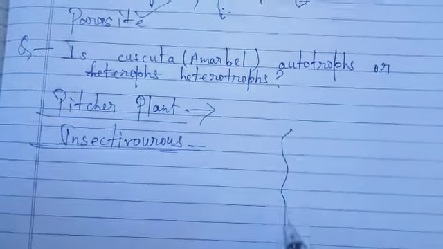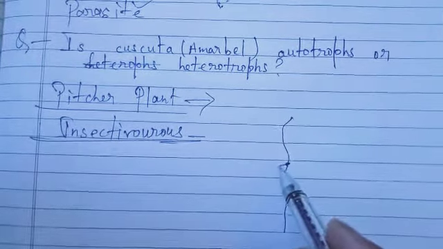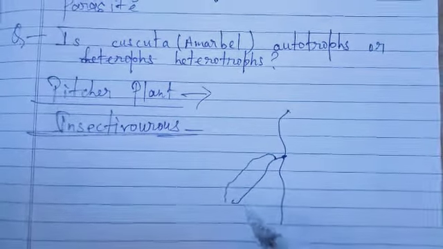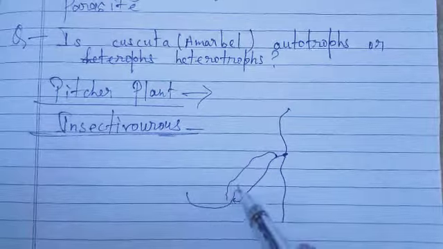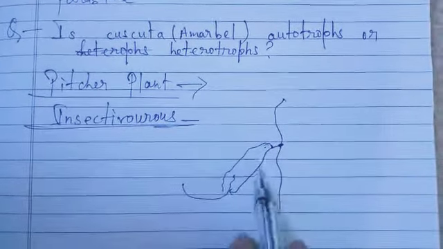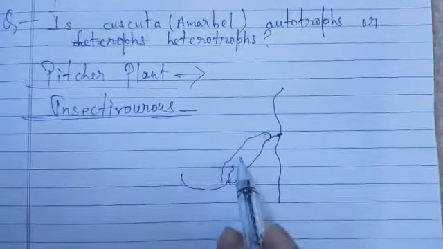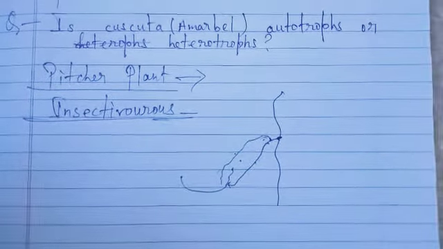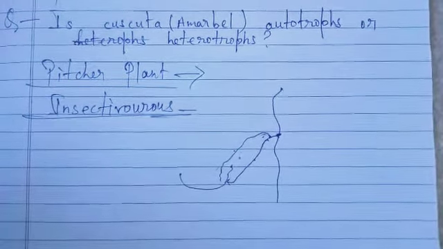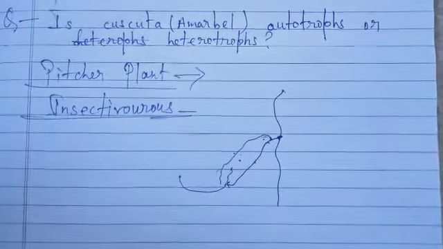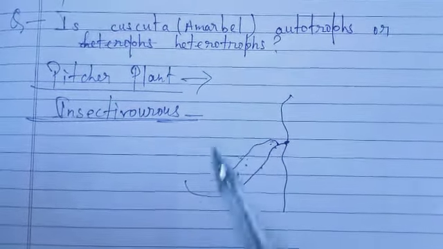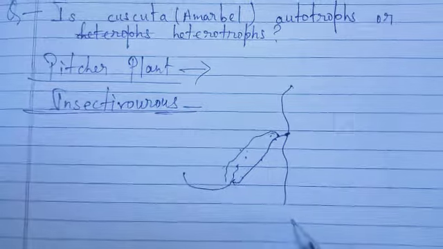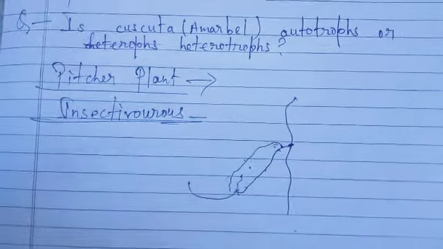Actually, these plants have a bag-like structure, and as any insect comes near this bag-like structure, they trap it. Means as the insect sits over it, they close it. They trap it, and further they digest it, and they get nourishment from these kinds of insects. So this is how we can say pitcher plant is also dependent on some other organism, means on insects. So it will also come in the category of heterotrophs.